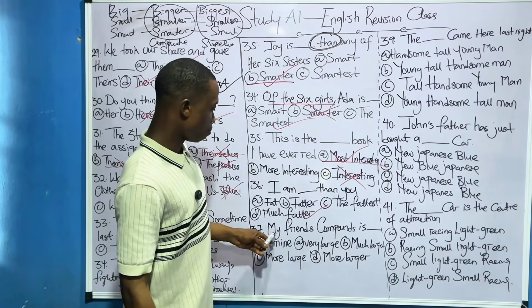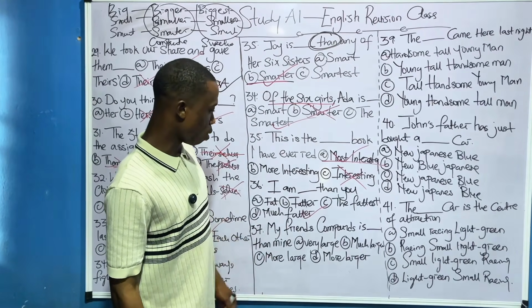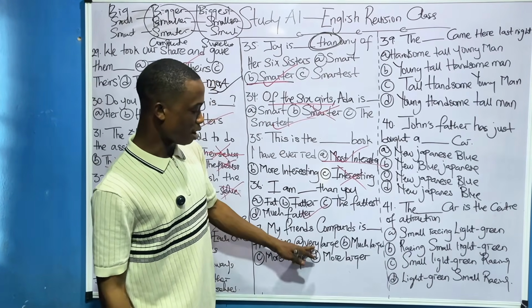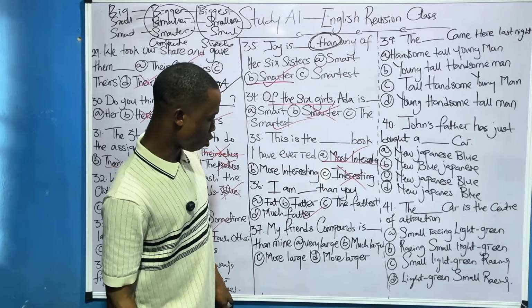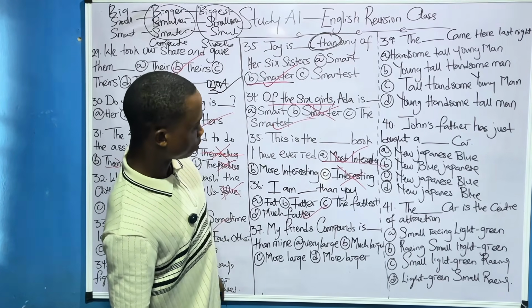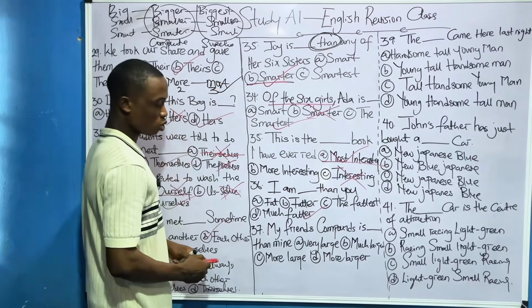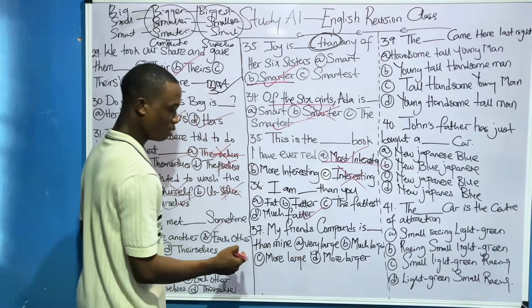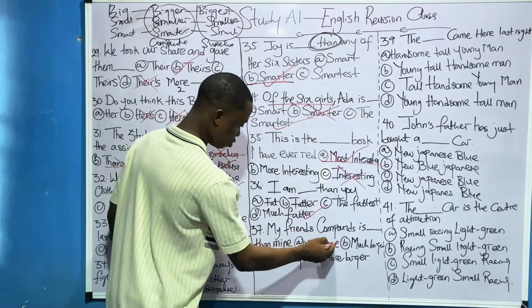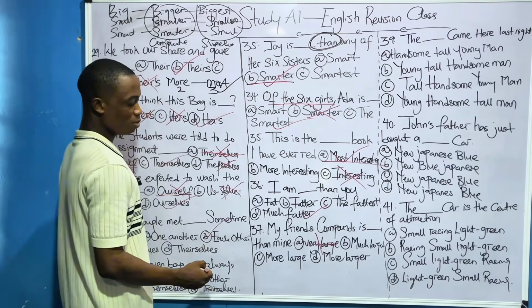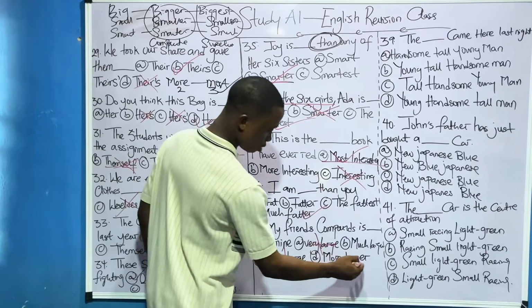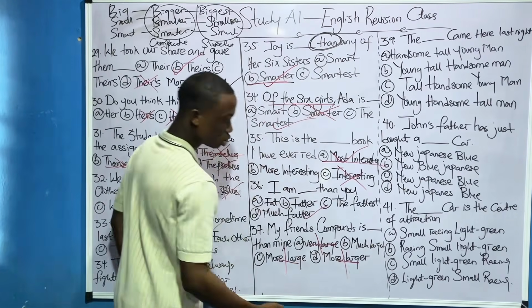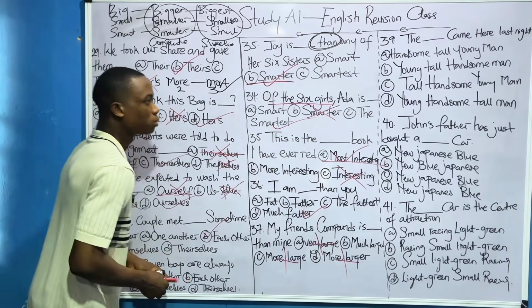37: my friend's compound is dash than mine. Very large, much larger, more large, and more larger. The answer is option D. The answer can never be very large. No. The answer cannot be more large. No. The answer cannot be more larger. No. The answer is much larger. Now let me explain something to you.